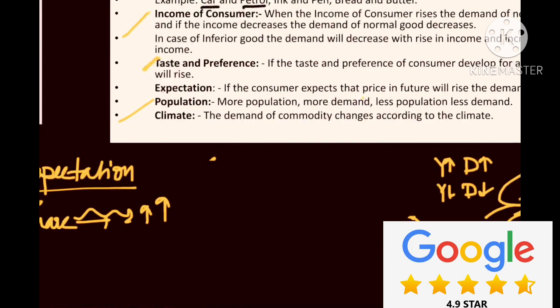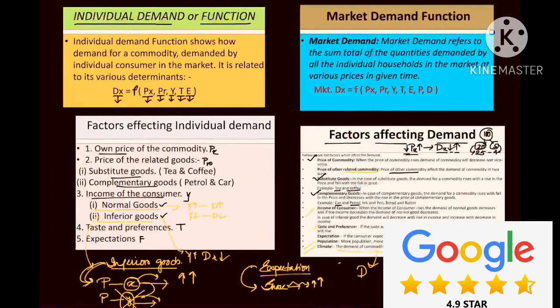Next, population. Obviously any country or state with a larger population represents more demand. A country like India has comparatively more demand than a country like Luxembourg or Norway, the Scandinavian countries. Now coming to climate. Climate always creates a huge impact on demand. People who live in the desert have their own taste, liking and preferences. People who live in the coolest places in the world have their own taste, liking and preferences. So climate is also a very important factor in deciding demand.